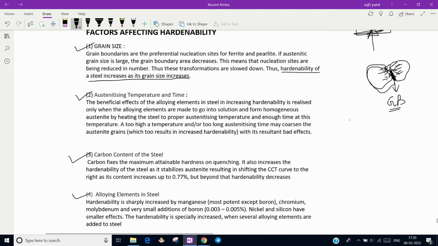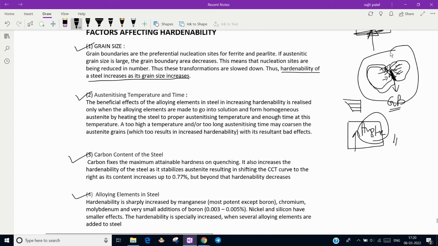That means whatever alloying element you add, its effect on hardness can only be found when you heat it up to the austenitizing temperature. You have to hold it there for some time for recrystallization and refinement of the grains, so new grain boundaries form, and a similar phenomenon to what I explained happens.